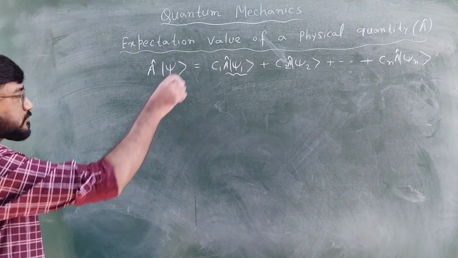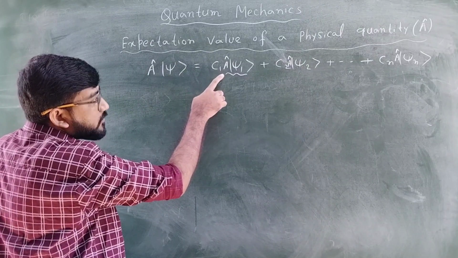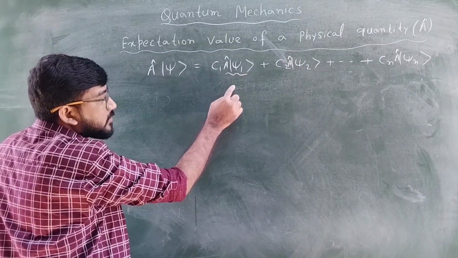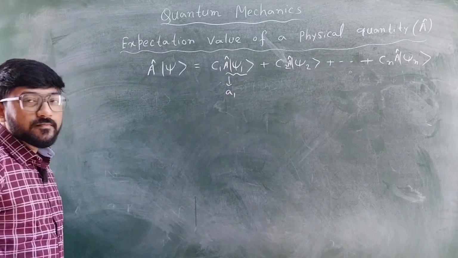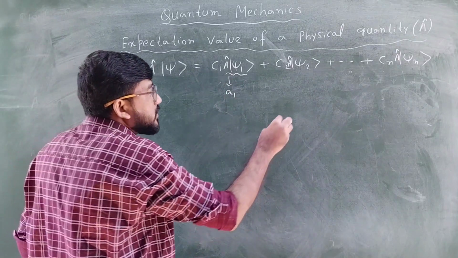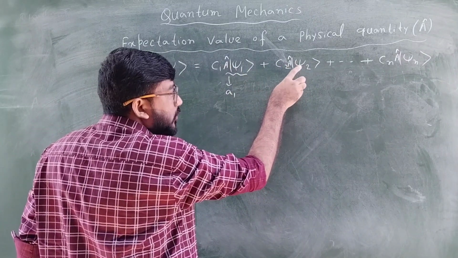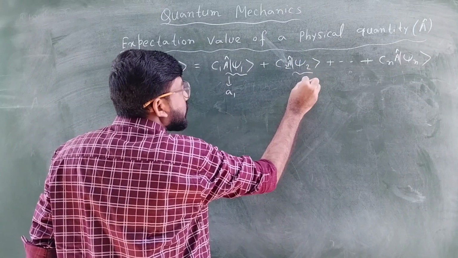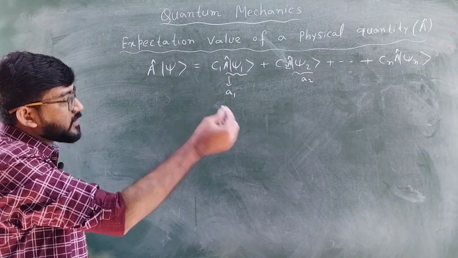So basically if you want to measure a cap on this state, then you will have some value. Suppose that value is a1. For the next state the measurement will be a2, for another it will be a3, and this is represented by the eigenvalue equation.